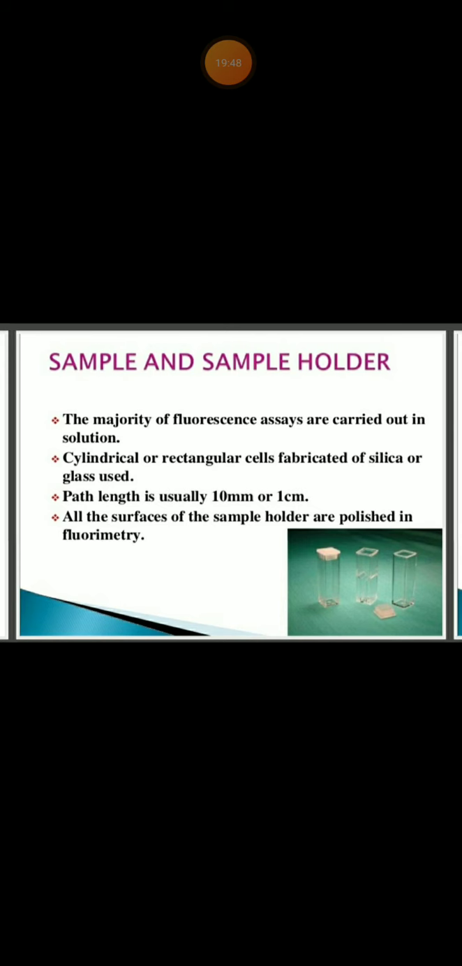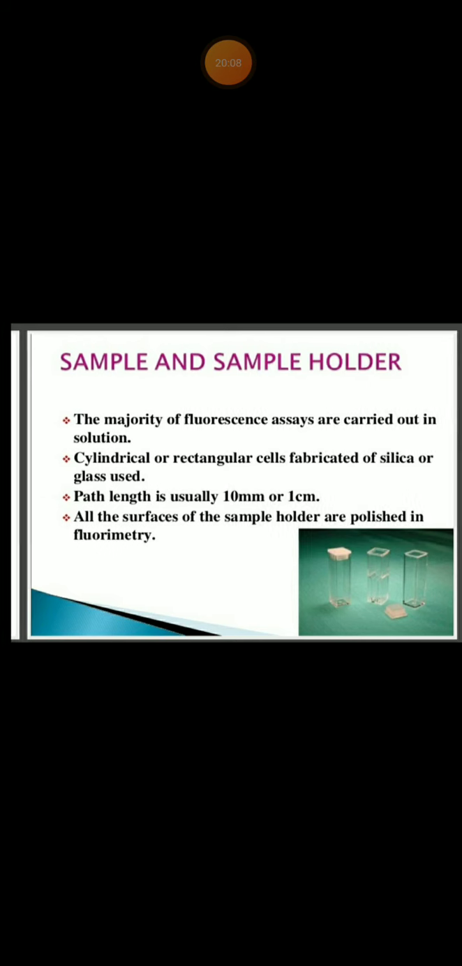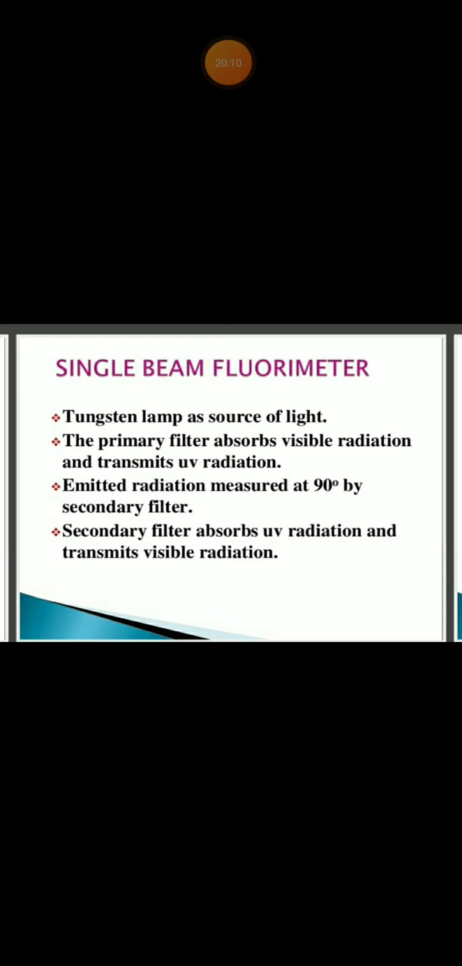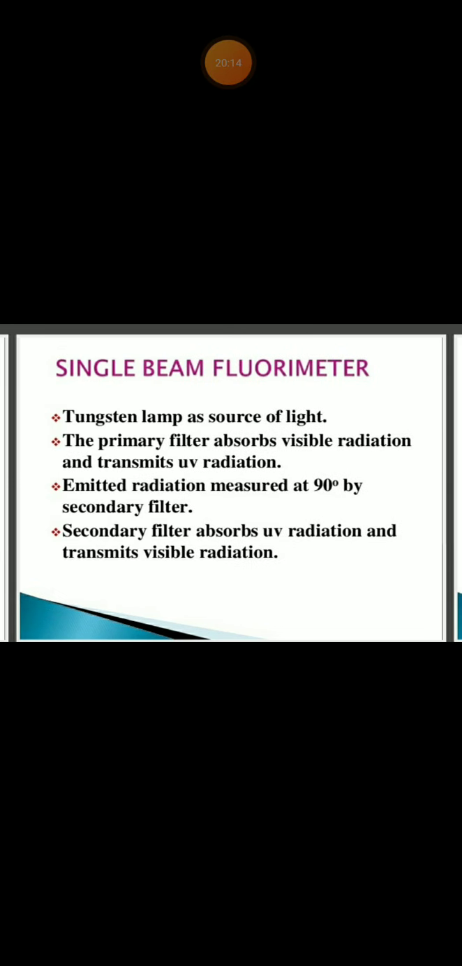Path length is usually 10 mm or 1 cm, right? All the surfaces of the sample holder are polished in fluorimetry. To show the fluorescence, we have to polish it, right? What is the path length? 10 millimeter or 1 centimeter. What is it made up of? Silica or glass. There are two types of fluorimeter: single beam fluorimeter and double beam fluorimeter.